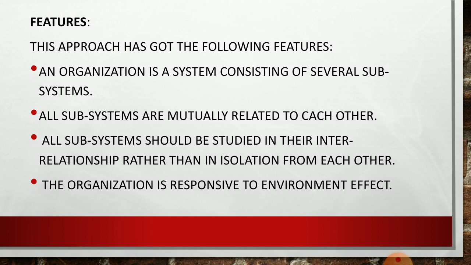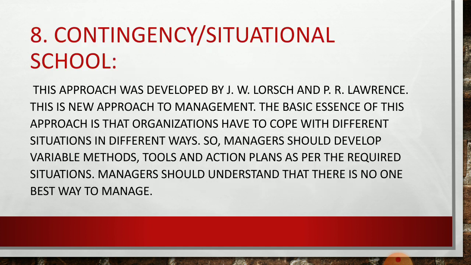Because if we study all the factors as interrelated, we can take better decisions easily. If we study each factor in isolation, we can miss something. The organization is responsive to environmental effect. It means due to environmental effects, the organization may change its decisions according to the management.